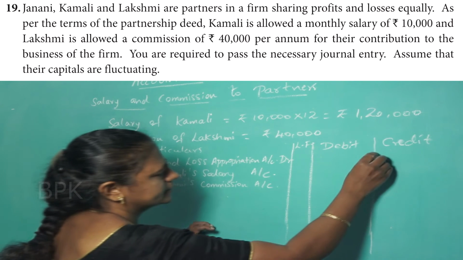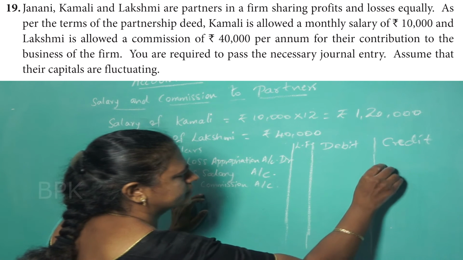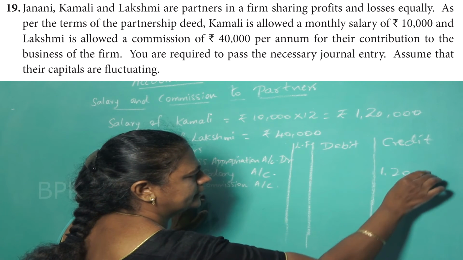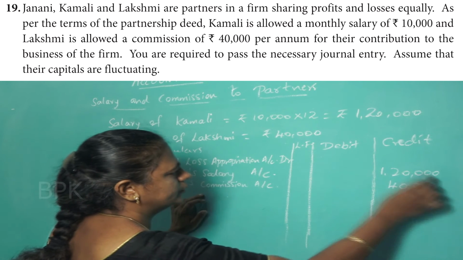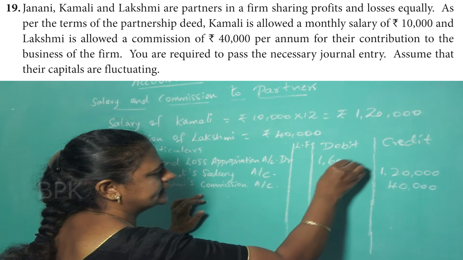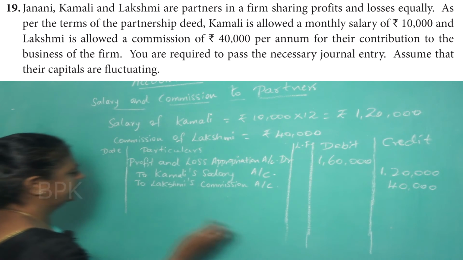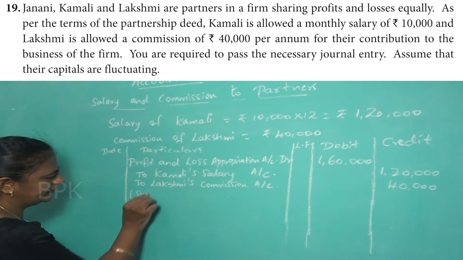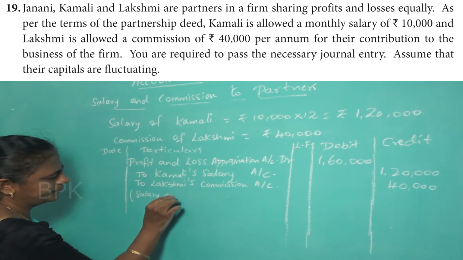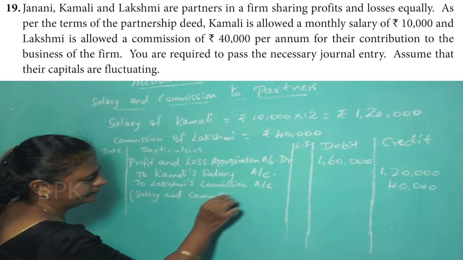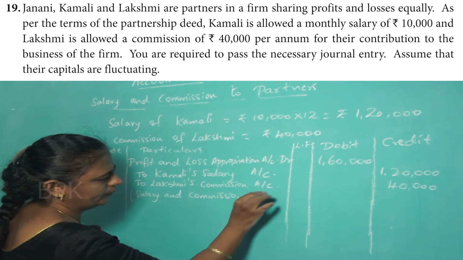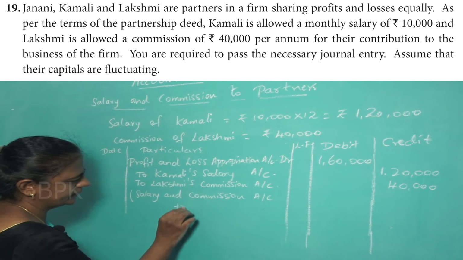Kamali's salary is 1,20,000. Lakshmi's commission is 40,000. Both you add and write 1,60,000. Salary and commission account transferred.